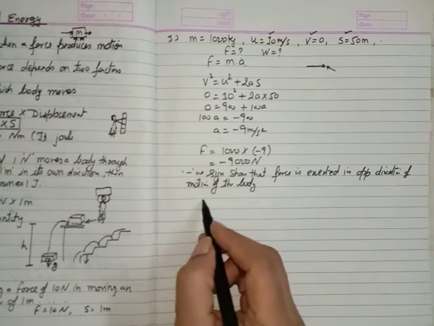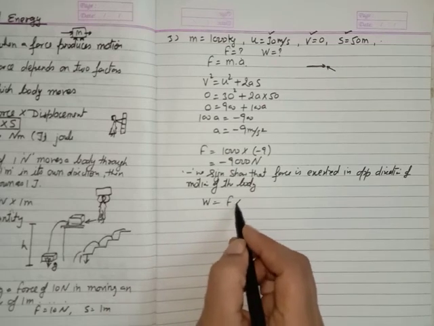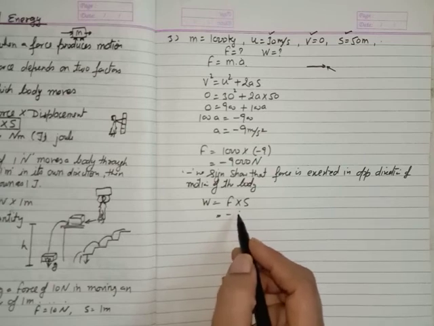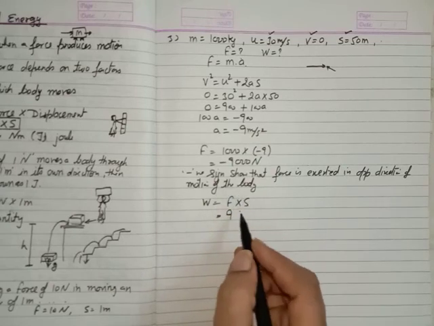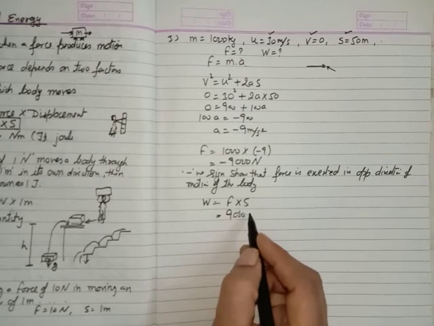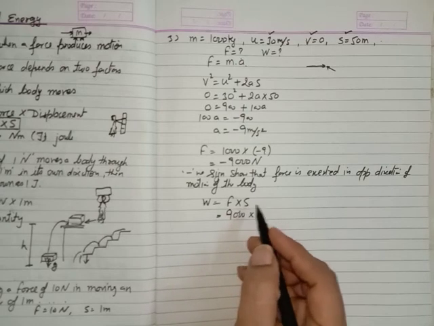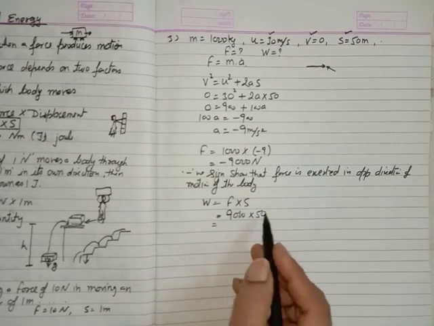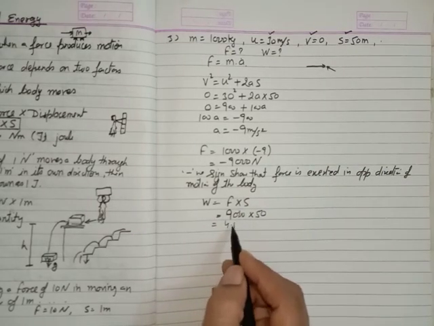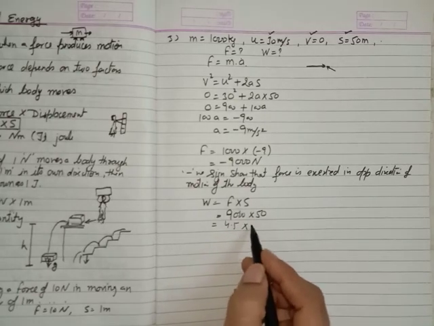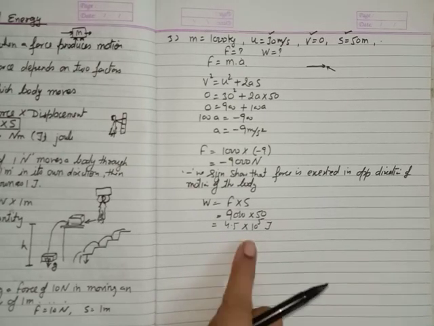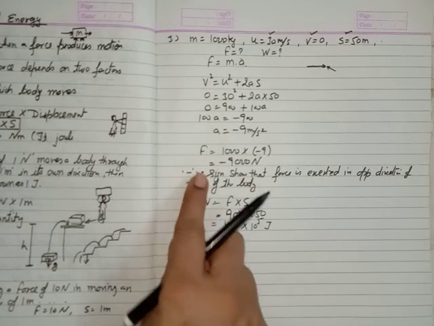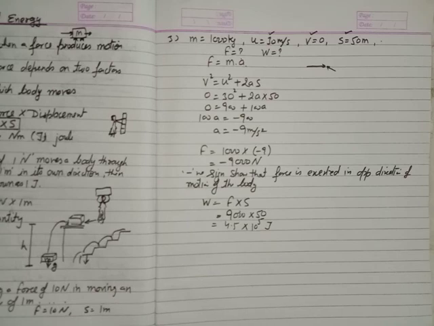Okay. Now, what is the work done? We know that work done is equal to F into s. You know the value of F, that is minus 9000. Now you don't have to write the minus sign, because we know that work done is a scalar quantity. And the displacement is 50. So 9 into 5 is 45, that is 4.5 into 10 to the power 5 joules. This is the work done, and this is the force. These are some numericals based on the work done.